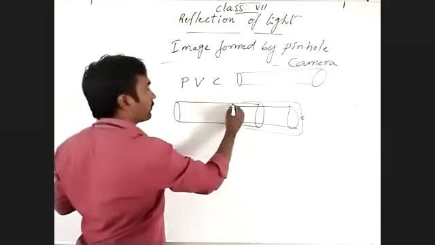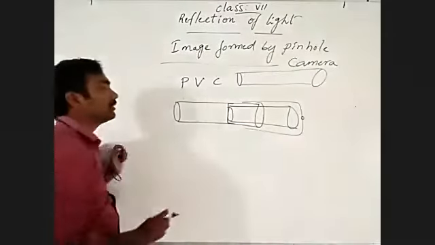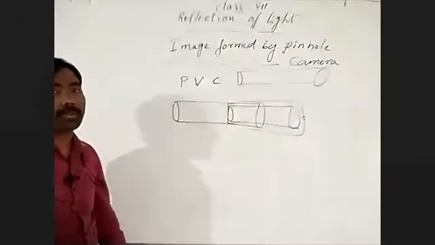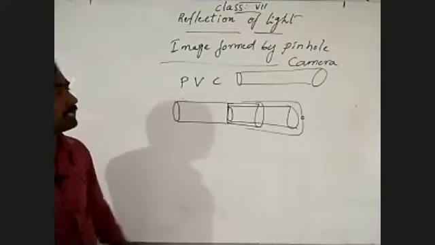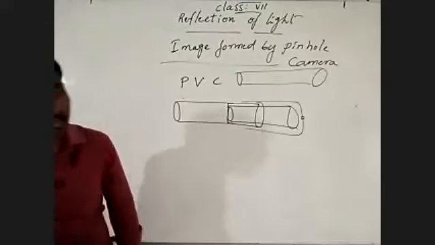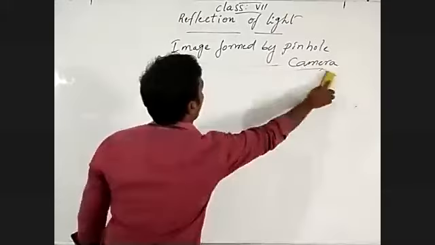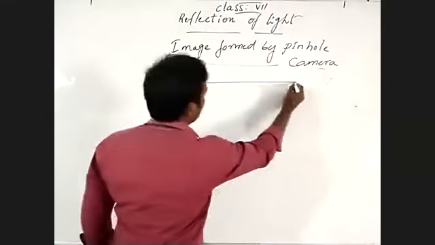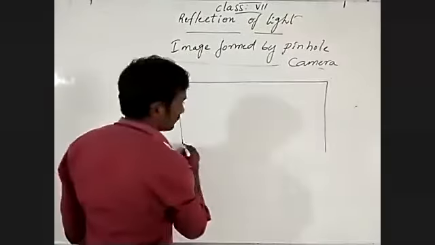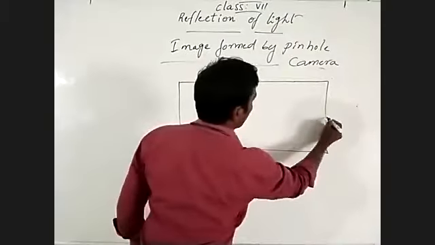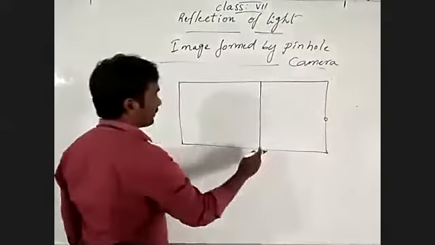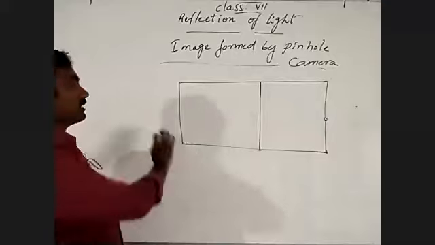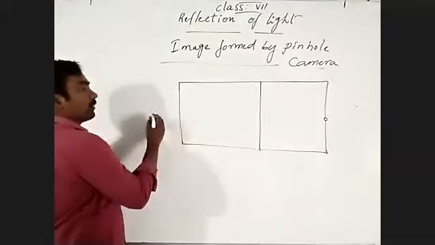And here, at the center of the small pipe, we cover the inside with white paper. I am going to draw this on the board. This is the pin-sized hole, and this is the screen, the white paper we place, and this is the empty surface to observe.